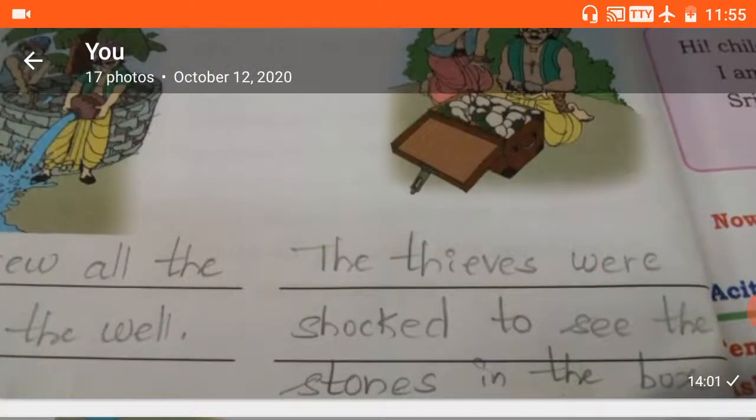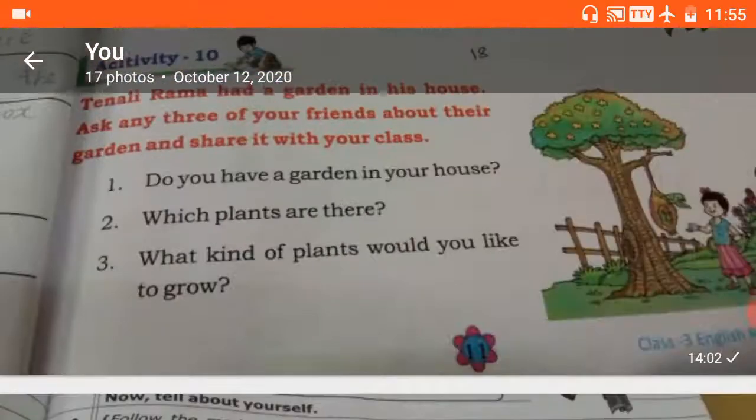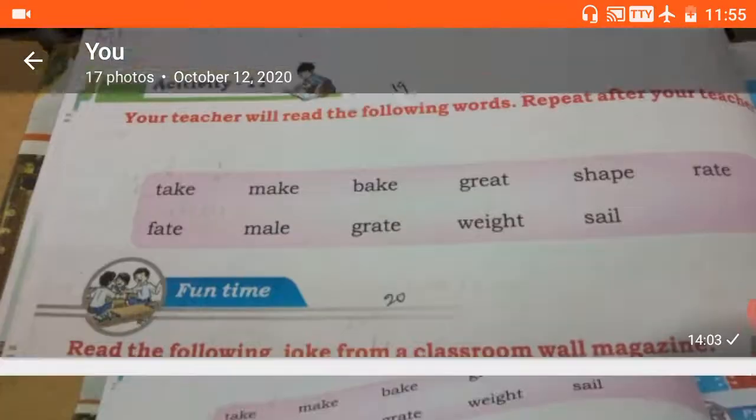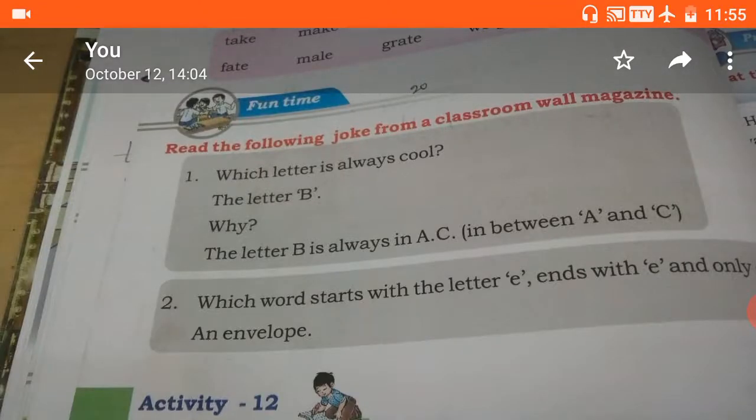Okay, activity 12, what they have given, collect some more jokes and share them in the classroom. If you have any comic books at your home, read them and collect some more jokes, and you have to tell me the jokes in my classroom. Okay? This is the end of our first unit, Tenali Rama and the Thieves. So I hope you understood all the concepts, all the activities. So all of you go through them once again. Okay, take care, bye.